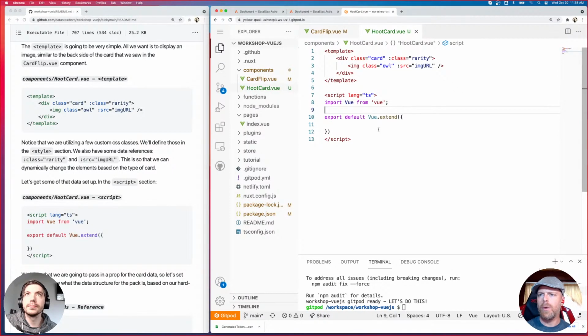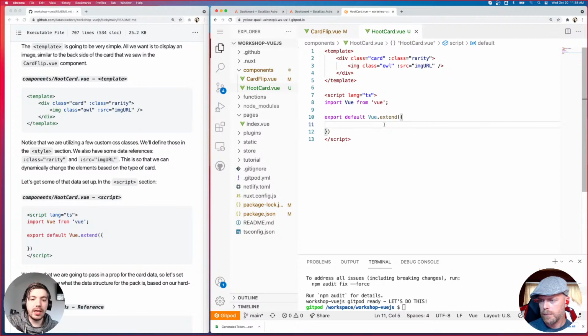Do you happen to know whether or not we can use Less CSS with Vue as well? That's a question from Animesh on YouTube. I am sure that you can. I am not as familiar with Less or Sass, so I can't give specific advice.